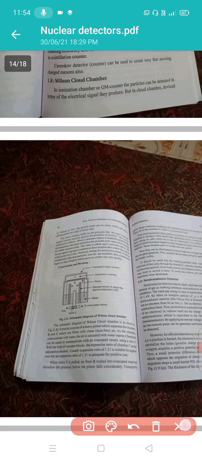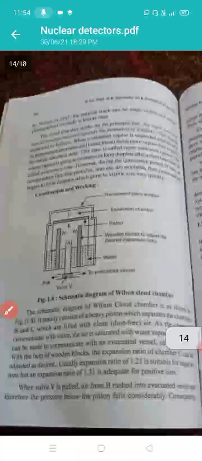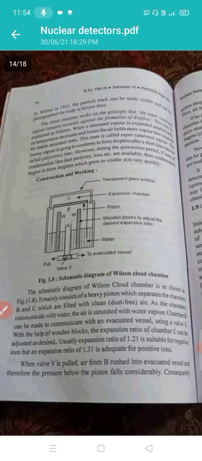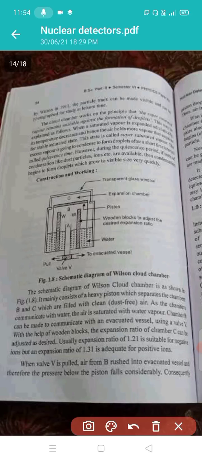In the figure we have a schematic diagram showing the construction of the Wilson cloud chamber.